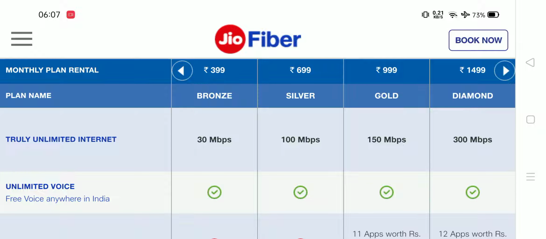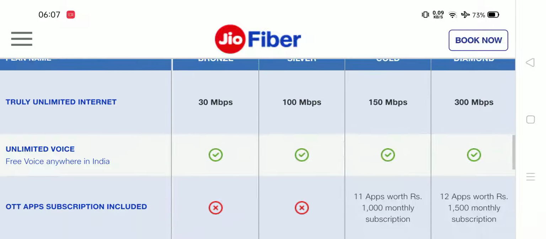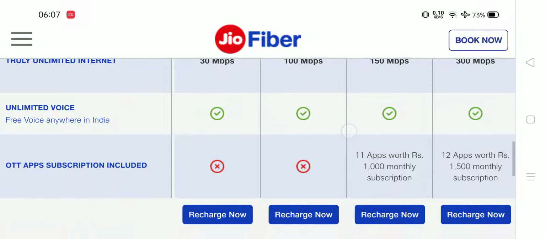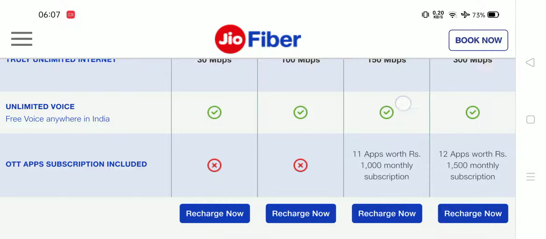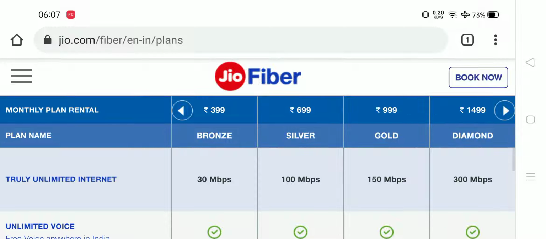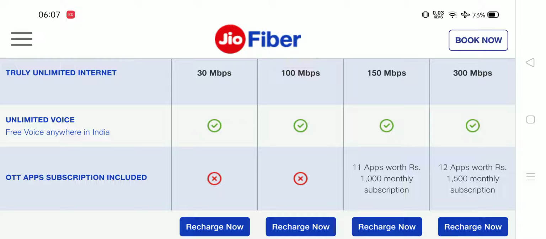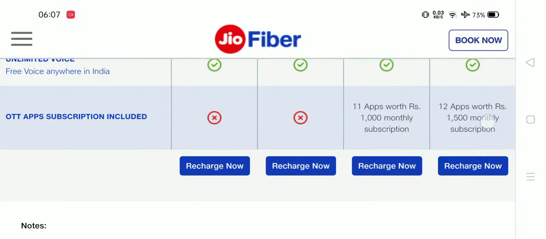Okay, so they have given the new plans in which they are providing up to 30 Mbps speed. Okay, and they have unlimited voice. And if I talk about the OTT subscription, it is only included in the gold plan, which you can see for 999. So if you want to choose option 1, then you need to choose the gold plan also, otherwise you won't be able to use the 4K set-top box because you won't be getting any OTT app subscription, and without these it's just totally useless. Now this was all about the plans and the options.